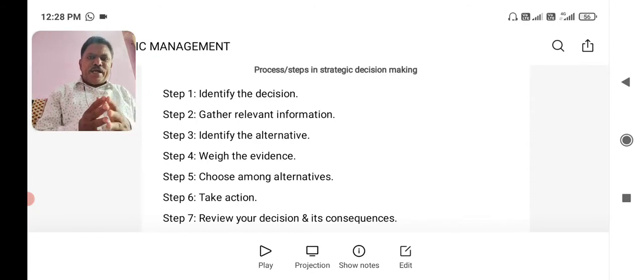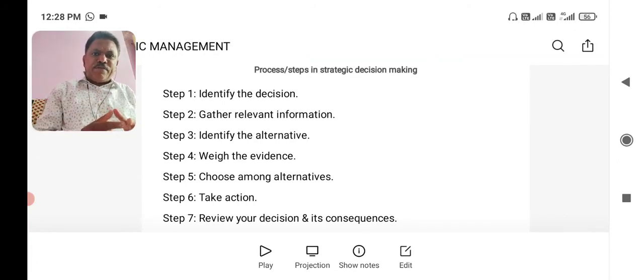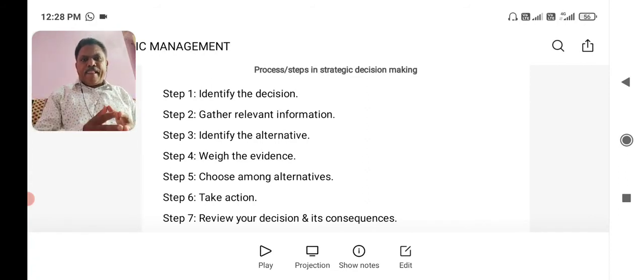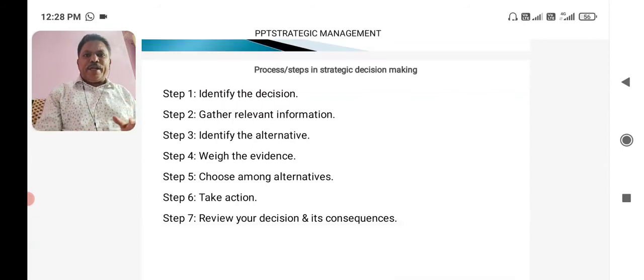I gave you some examples of creating the demand of the product, supply chain management of the product, or change in the technology, change in the design of the product, price of the product. It could be on anything. First, basically we have to identify what is our problem, what is our decision to be taken.